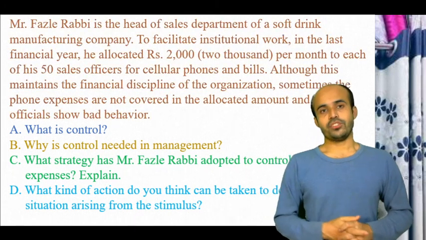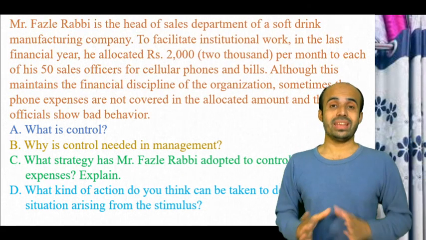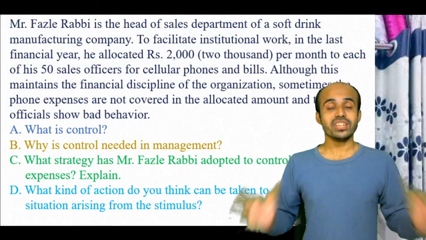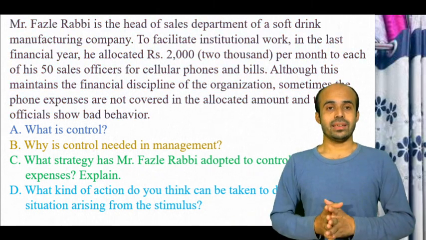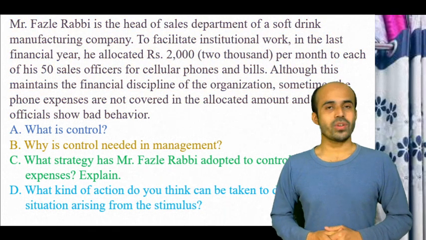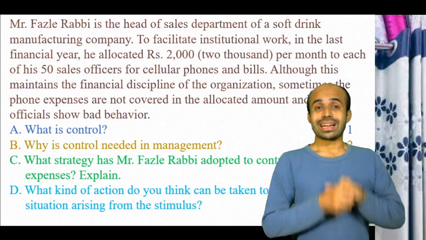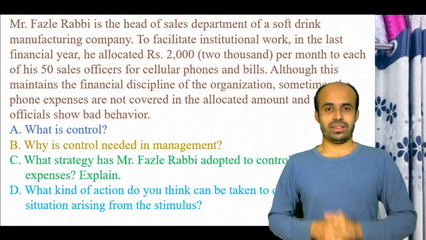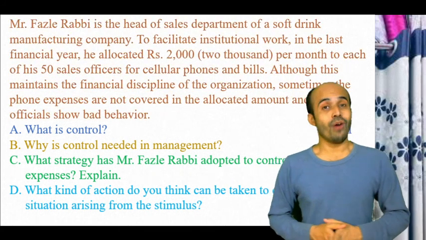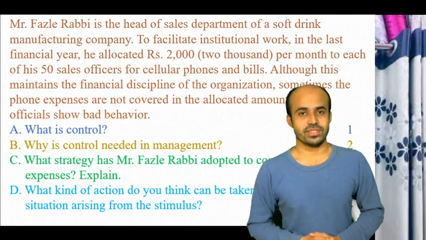That is why we can say controlling is very important for management activities, to finish the task perfectly. Controlling is a must. I hope you understand how important controlling is in the management process.